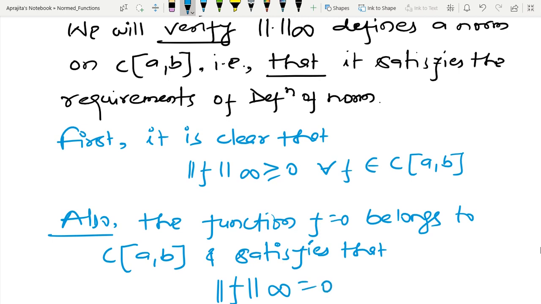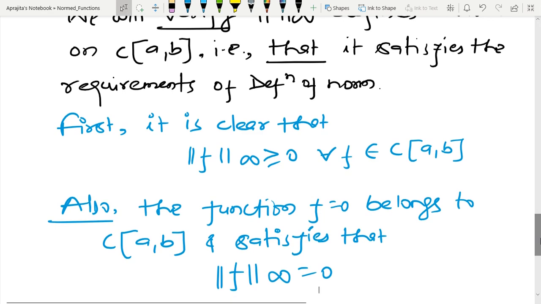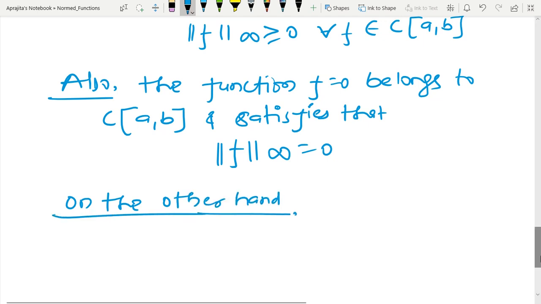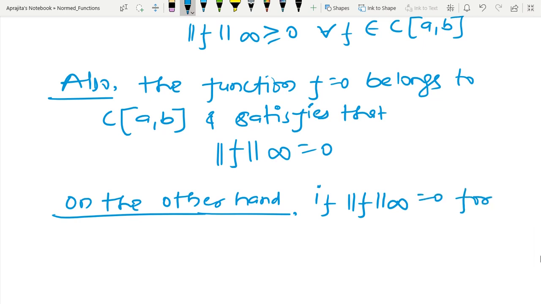So f equal to 0 is the zero function, because I am defining pointwise addition and pointwise multiplication, so the zero function is also defined. And on the other hand, if the infinity norm of f equals 0 for some function, then obviously if the function is 0, this is 0.